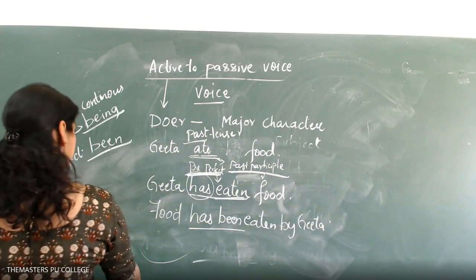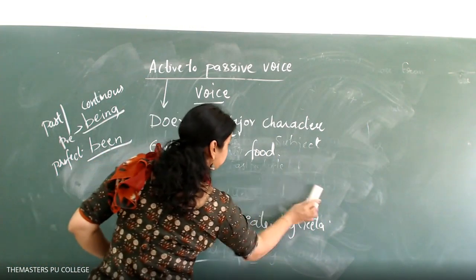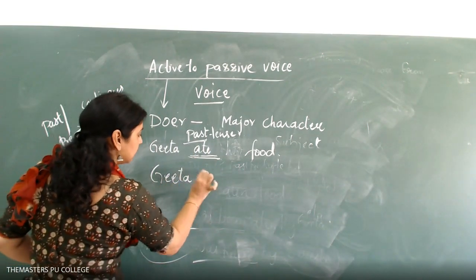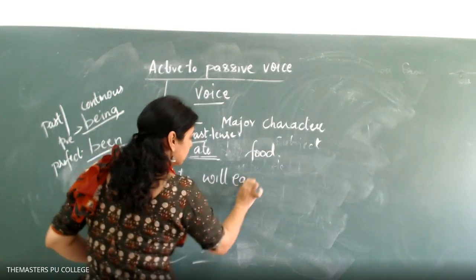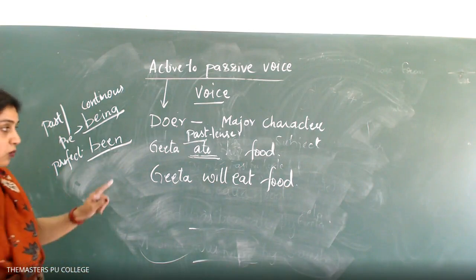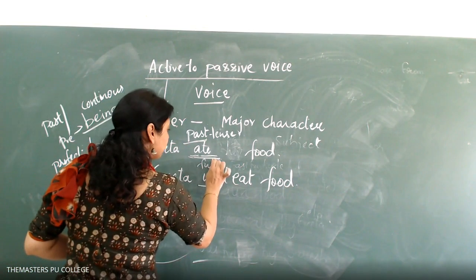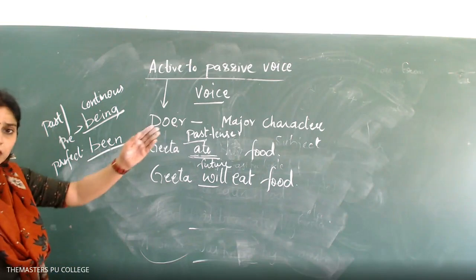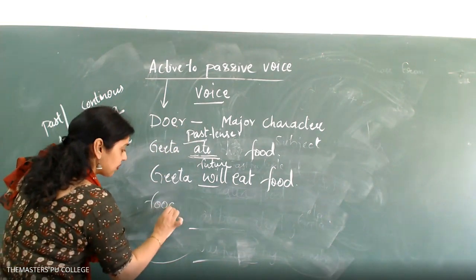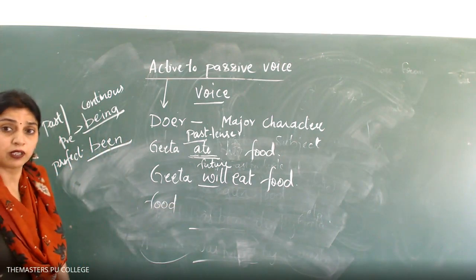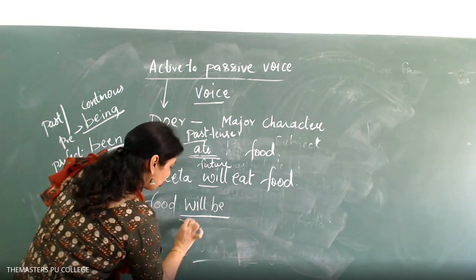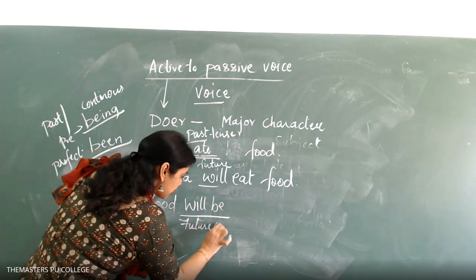Now, if I go for future tense, Geeta will eat food. I'm giving one example only so that it's easy for you. Will is which form? Future. Yes or no? So bring the object to subject, subject to object. Food. Yes, food will be. Why be form? This is called as future conditional.